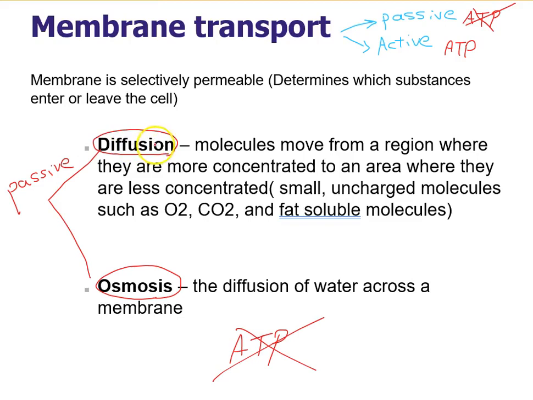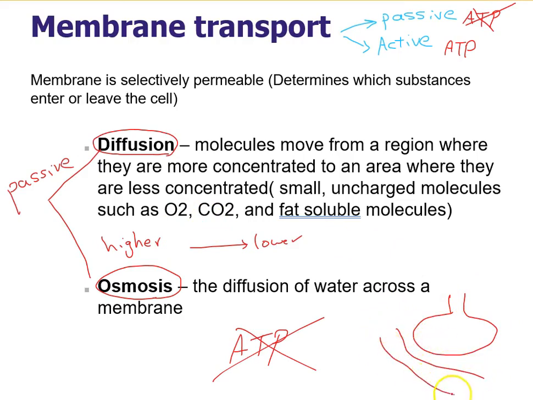What is diffusion? Diffusion means that the molecules can move from higher concentration to lower concentration without using energy. The best example happening in our body is in our lung, where we have the alveoli, or the air sacs, and we have the exchange of respiratory gases between the air sacs and blood.